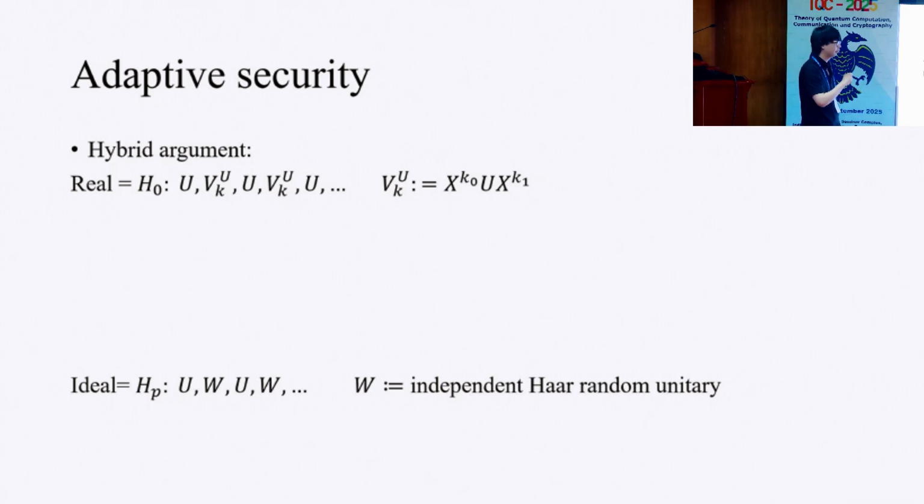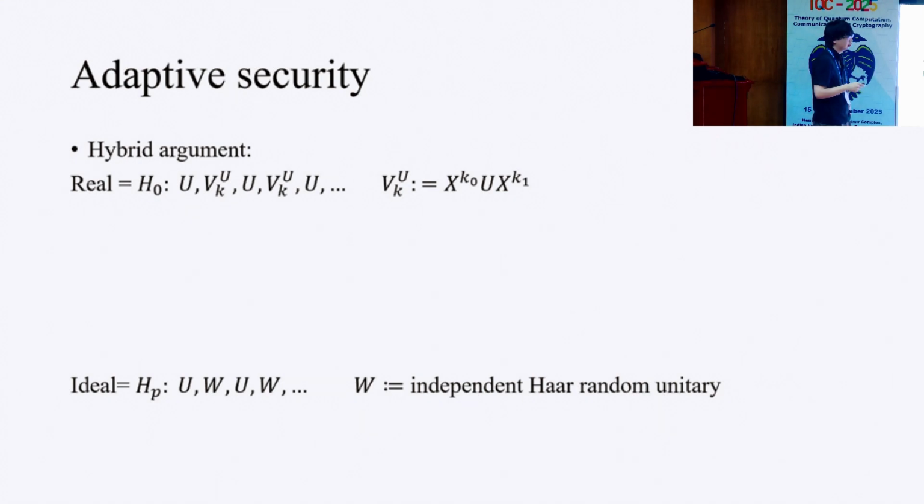Yes. To create a Haar random unitary, you need exponential time. Oh yes, that's a problem here. But in this model, we assume that some trusted party can generate a Haar random unitary, or some unitaries which are indistinguishable from Haar random unitaries, efficiently.